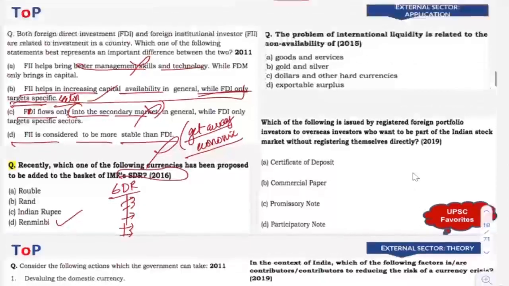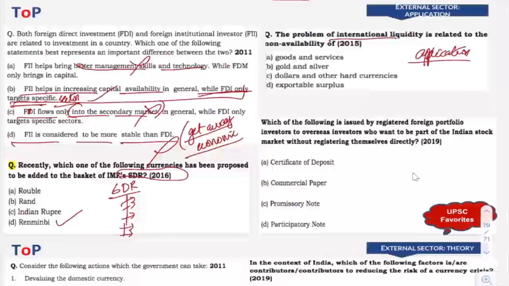Now, international liquidity. When it comes to that of 2015, as I've mentioned, they have already exhausted the basic questions. So by 2015, the type of questions started changing, and more application rather than the direct theory. They are more focusing on the application type of thing.